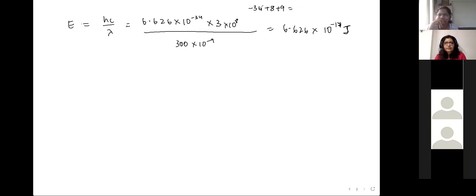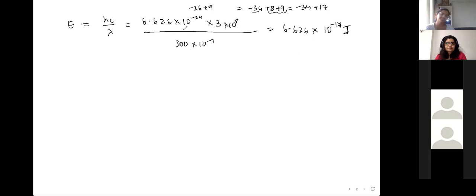Check again. See, simple. Minus 34. What is 8 plus 9? 17. Minus 34 plus 17 will be minus 17. Yeah. Or even if we have to do it your way, 34 minus 8 is how much? Minus 26. So minus 26 plus 9.